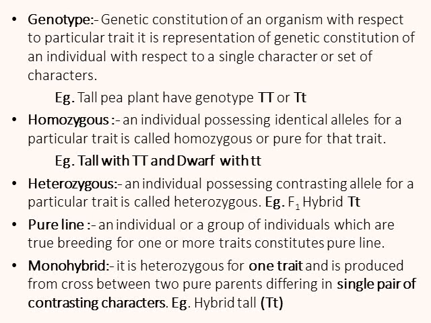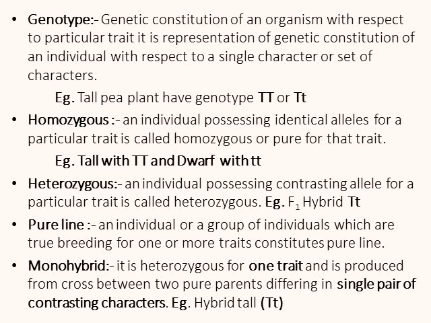Pure line: an individual or group of individuals which are true breeding, meaning they are pure for one or more traits, constitute a pure line. Monohybrid: it is heterozygous for one trait and is produced from a cross between two pure parents differing in a single pair of contrasting characters.